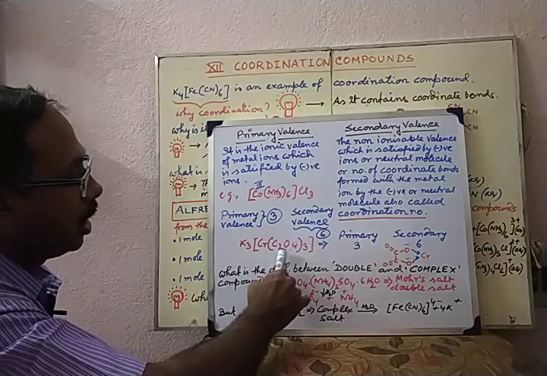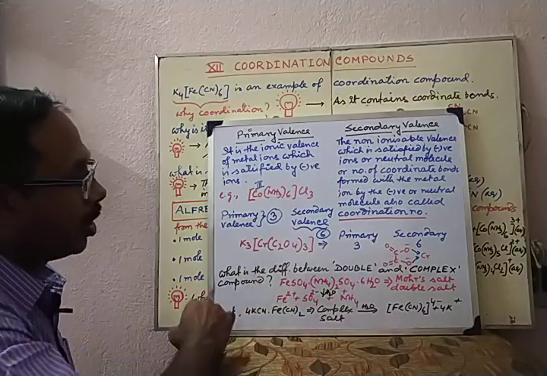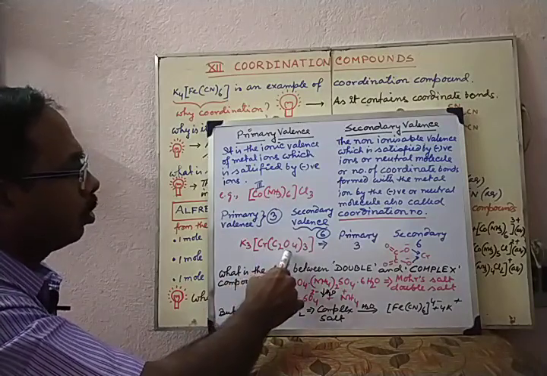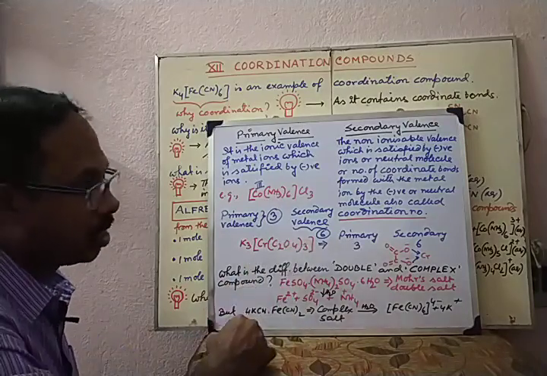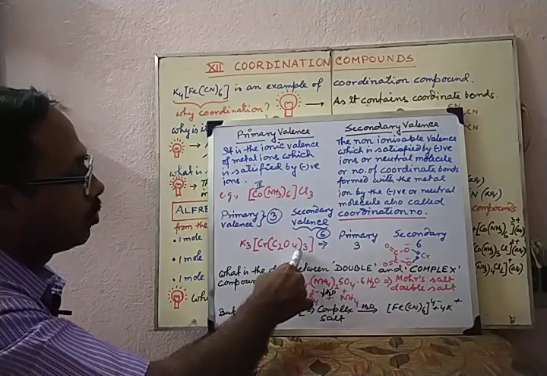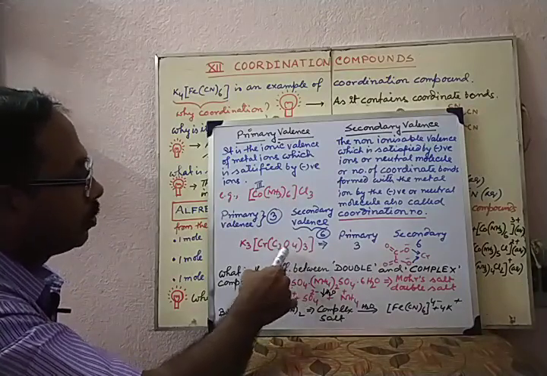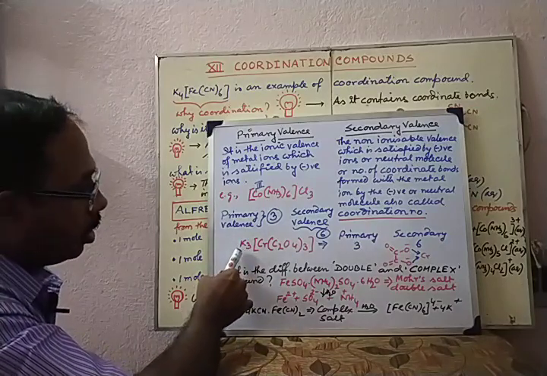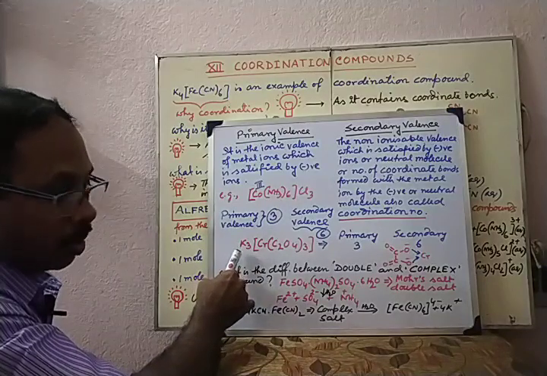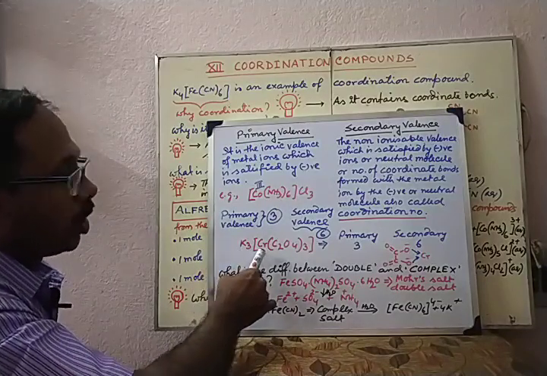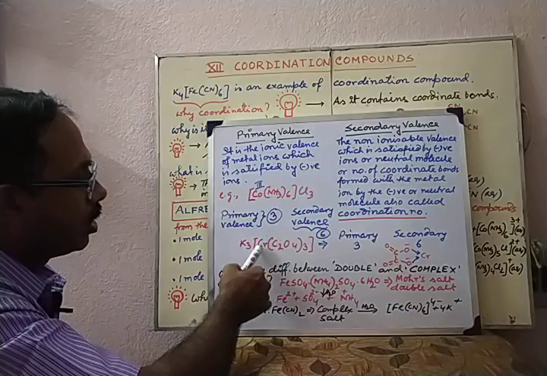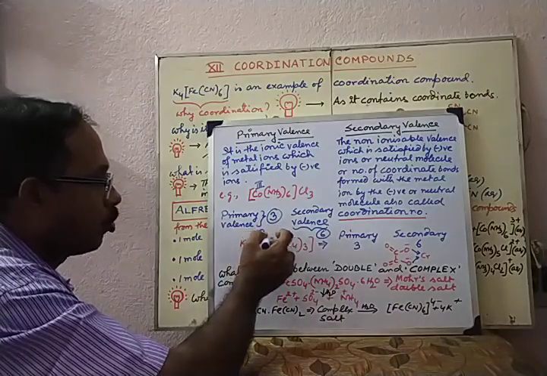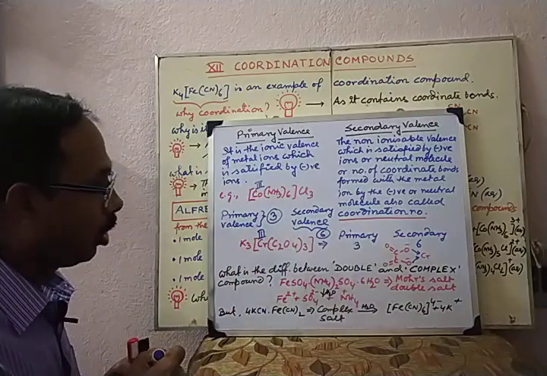K3Cr(C2O4)3. This is oxalate ion. Now in this compound, what is the primary valency? You find that C2O4 is having valency 2 minus, so 6 minus all total, which is balanced by the 3 positive charge of the 3 potassium ions. Each one is plus 1, total 3 plus. So the remaining 3 negative charge is balanced by chromium. So the chromium is having primary valency 3, ionizable valency 3.